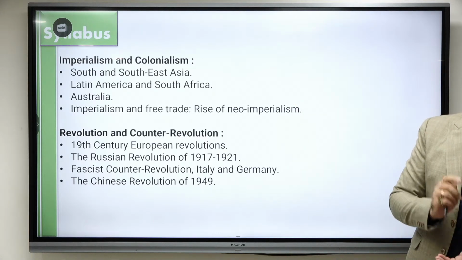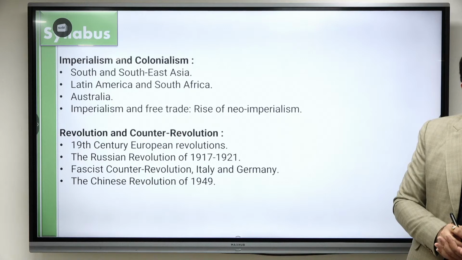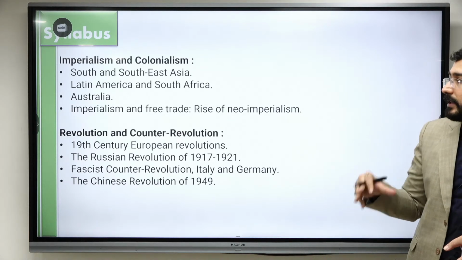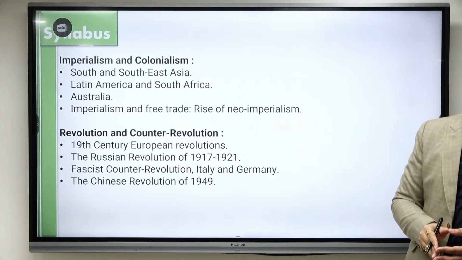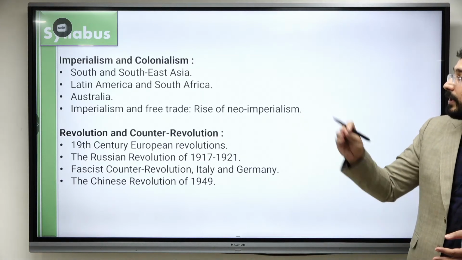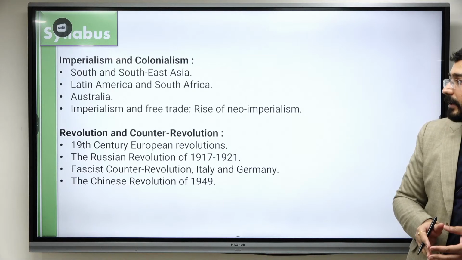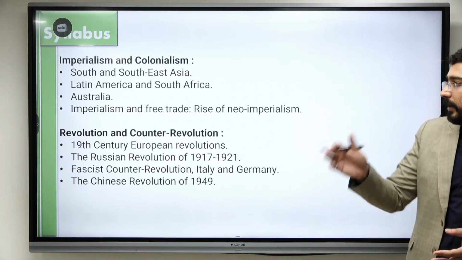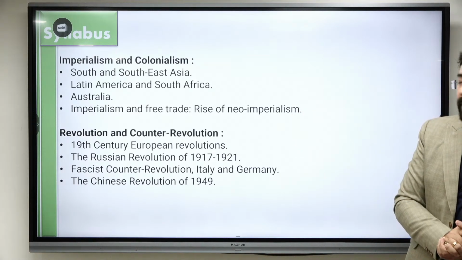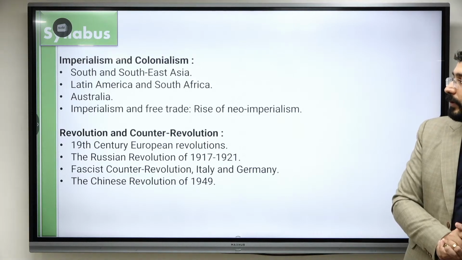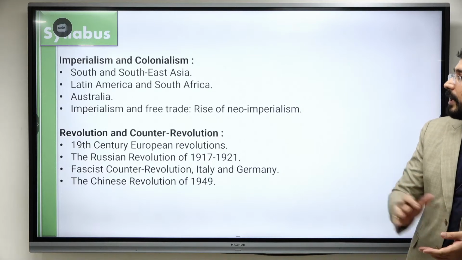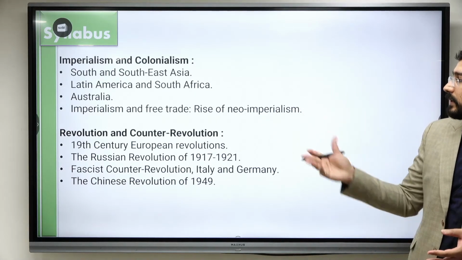Once Britain lost America in 1783, it tried to increase its strength in India by Pitt's India Act 1784. Simultaneously, they were also able to identify Australia, and they started their main journey towards Australia. So Australia was also colonized, and the first area was Sydney. We'll discuss that also. We'll discuss what is imperialism, free trade, what is neo-imperialism.